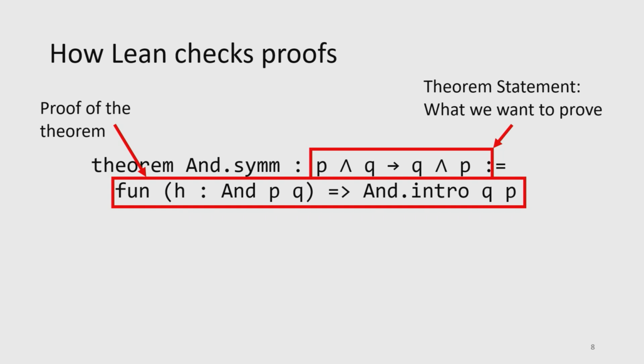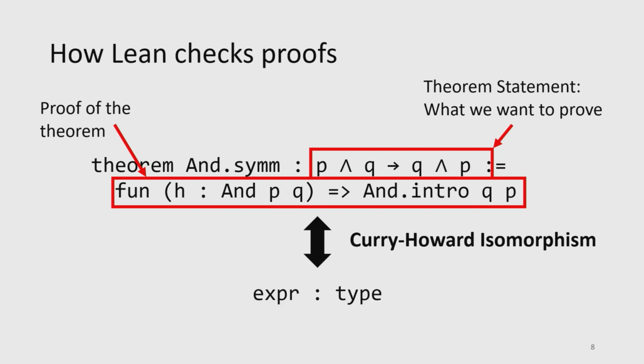And what Lean actually does to check this proof is it uses something called the Curry-Howard isomorphism. All the Curry-Howard isomorphism says is that proof checking of mathematical proofs is actually equivalent to checking that there exists some expression of a particular type in some type system. By type system, I mean, for C, we have a type system where we have, say, integers and strings. Of course, this type system is going to be much more complicated, but it turns out we can actually do theorem proving by just checking the types of expressions.